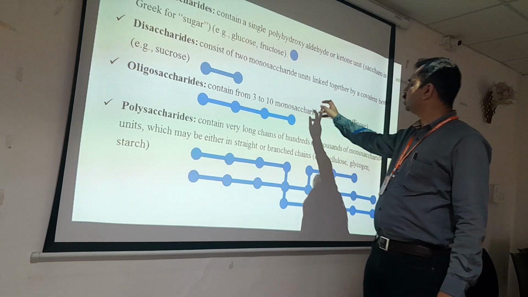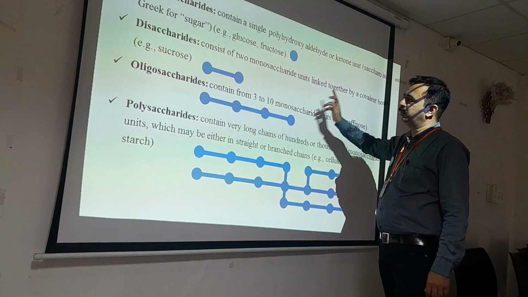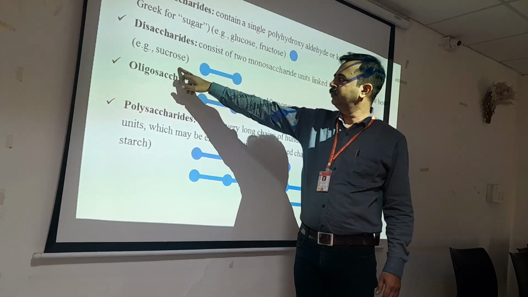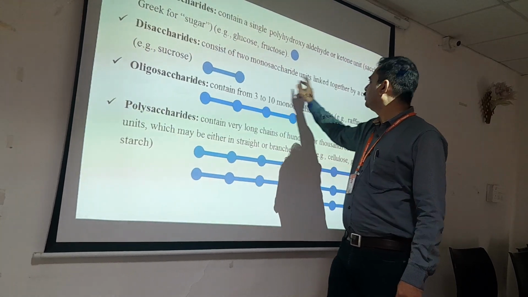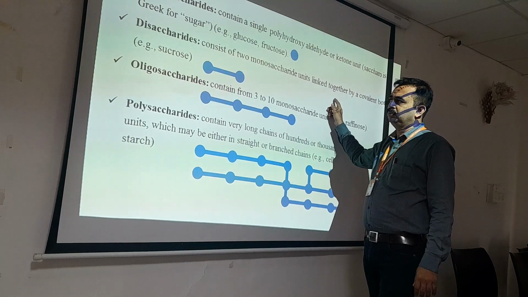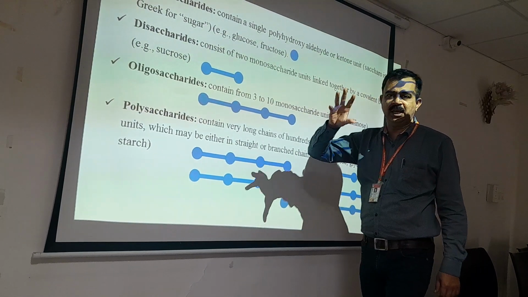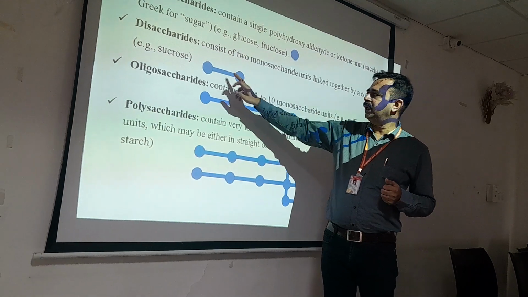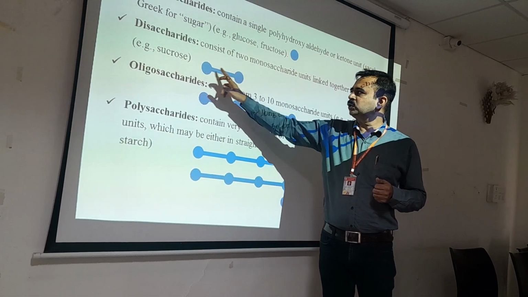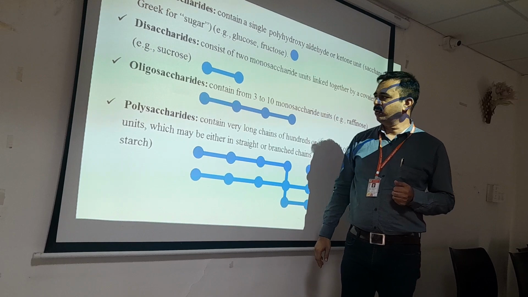Disaccharides consist of two monosaccharide units linked together by a covalent bond. For example, sucrose. See this. Two units are joined with the help of linkages. Basically a covalent bond linkage happens over there, and because of that linkage, one would get two moieties of sugar molecules attached.